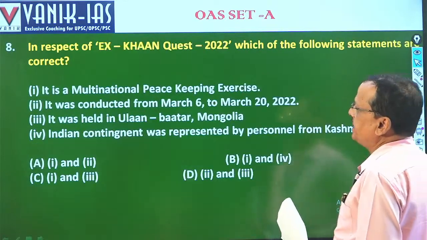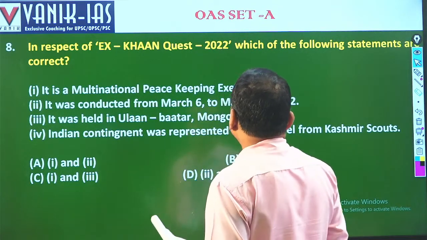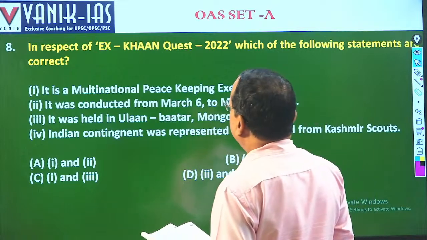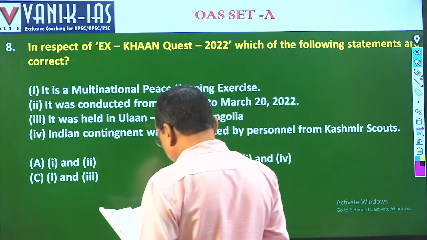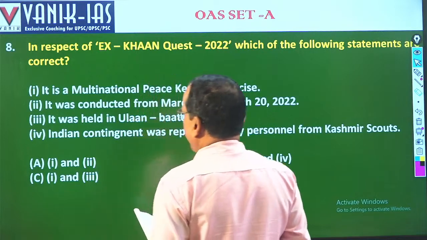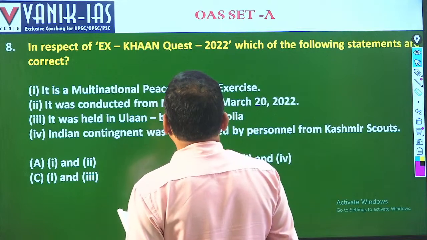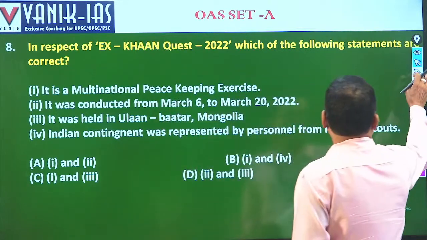Then the next one, 8. In respect of Ex Khaan Quest 2022, which of the following statements is or are correct? It is a multinational peacekeeping exercise. Fine. So it is definitely a multinational peacekeeping exercise. It was conducted from March 6 to March 20. No, it was in June, not in March. So the timing was June.